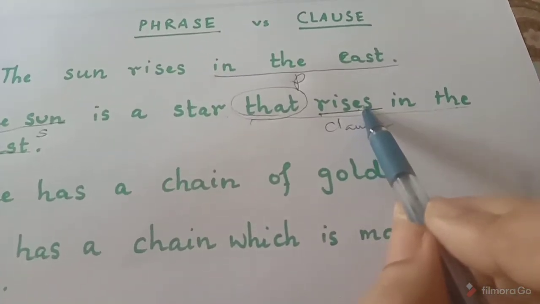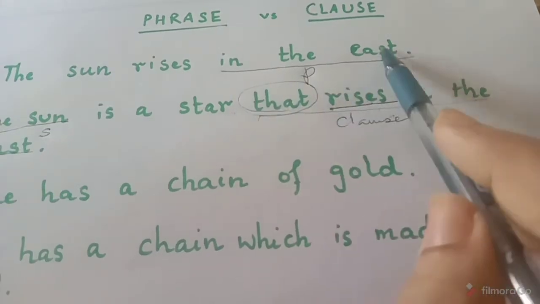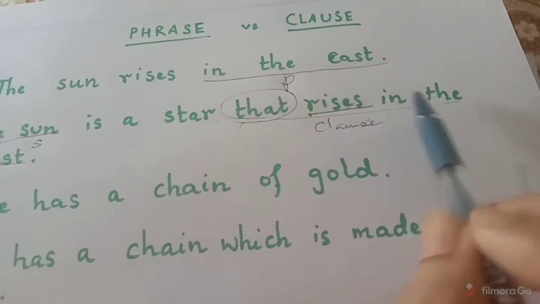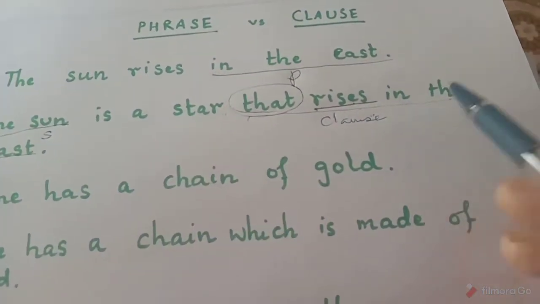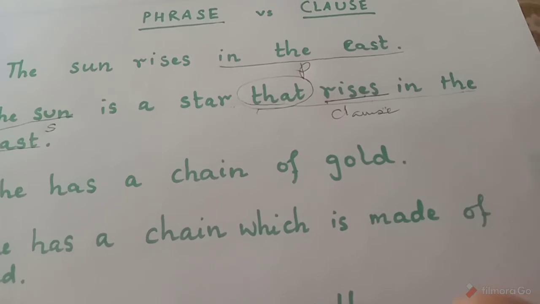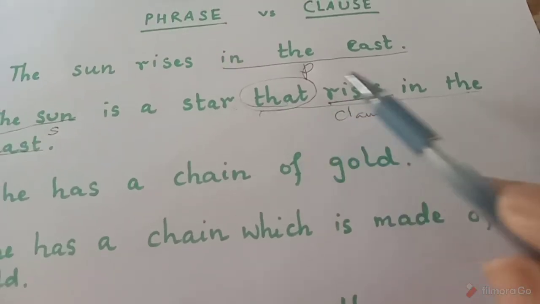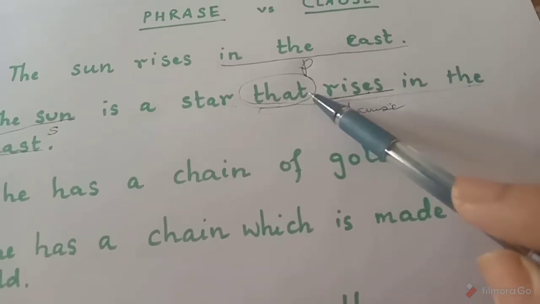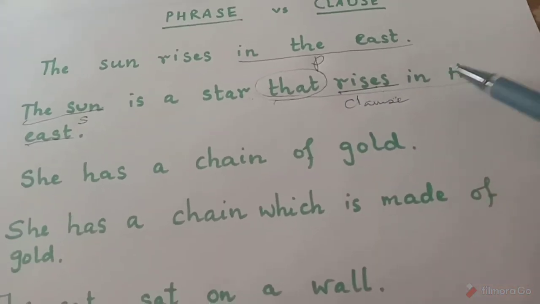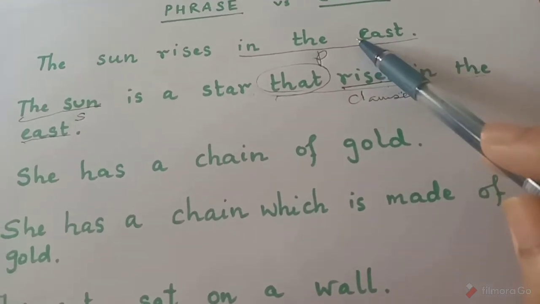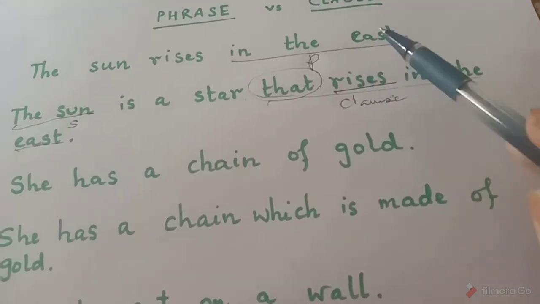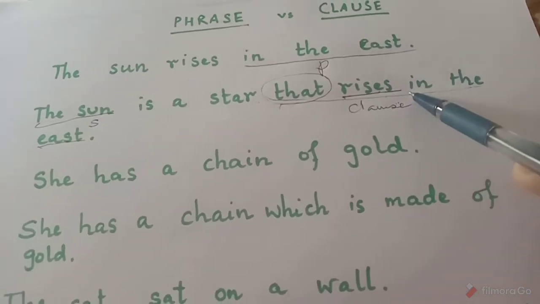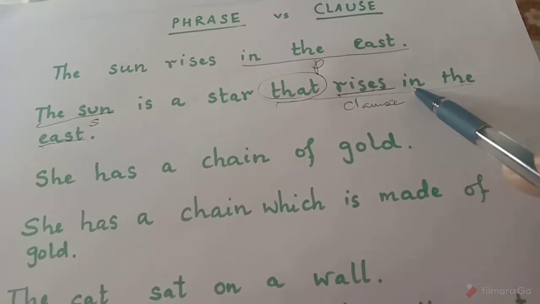Now what is the difference between phrase and clause? In the east has no meaning. But this group of words, that rises in the east, has a little bit of meaning. Somewhat meaning is definitely there because you have a subject, that, then you have a predicate. That means it is clear that we're talking about that. So some sense is there. So a phrase has very little meaning, and the clause makes incomplete sense.